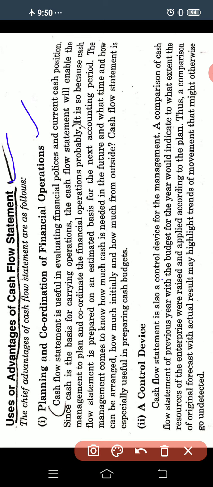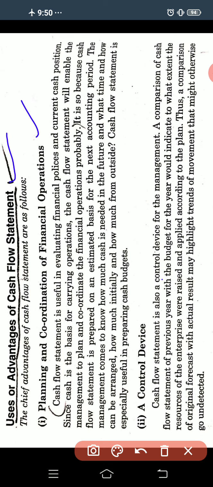You see, cash is the basis, right? We require cash in order to run the business and carry out any operations of the business. So the cash flow statement helps the management to plan and coordinate the financial operations of the business.